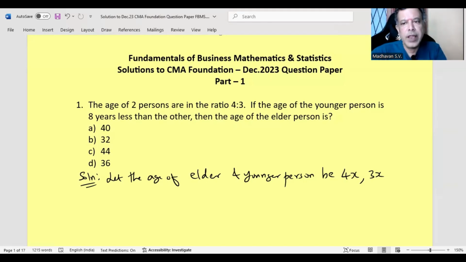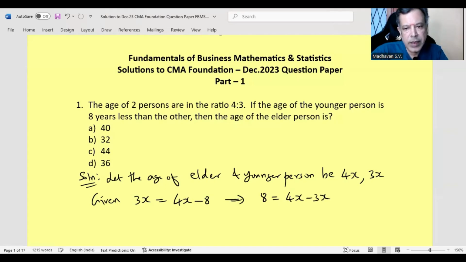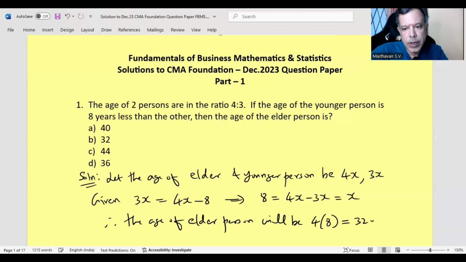Then it is given that the age of the younger person is 8 years lesser than the other. Means 3x is 4x minus 8, which means that 8 is equal to 4x minus 3x, which is x. Therefore, the age of the elder person will be 4 times 8, and that is 32 years. So the option is 32.